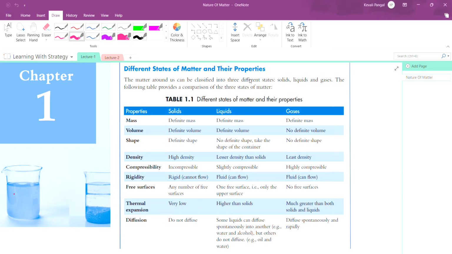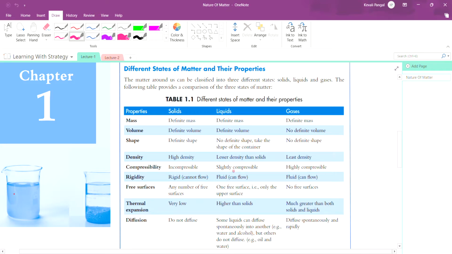Mass upon volume is the formula for density. So it's the mass of a unit volume. The mass per unit volume of any solid, liquid or gas is density. So solids have high density, liquids have lesser density than solids, and gases have the least density.